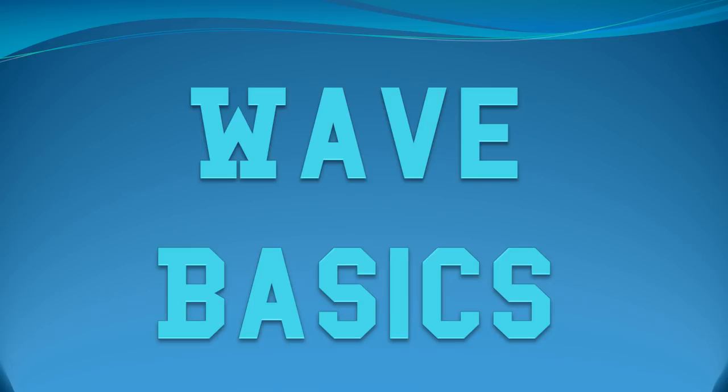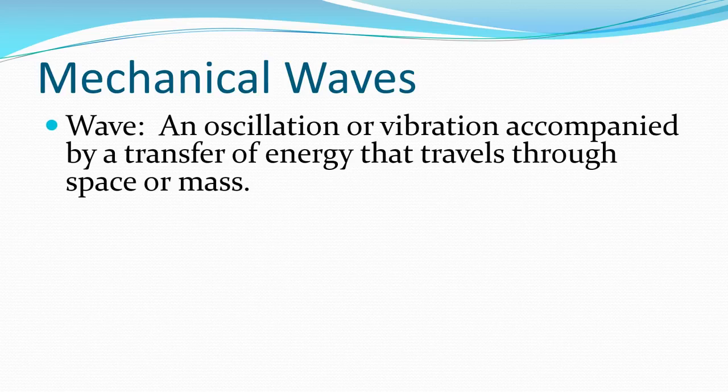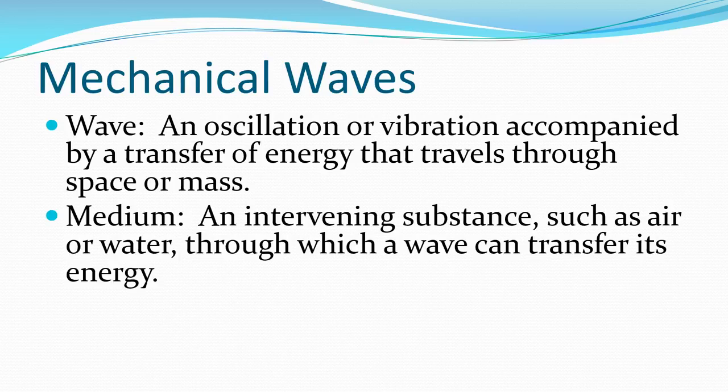Now that we understand energy, let's find a new way to transfer and transform that energy. Mechanical waves are waves that move through physical objects like water, string, or slinkies. A wave is an oscillation or vibration that's accompanied by a transfer of energy that travels through space or mass. That space or mass that the energy travels through is called the medium. A medium is an intervening substance, such as air or water, through which a wave can transfer its energy.